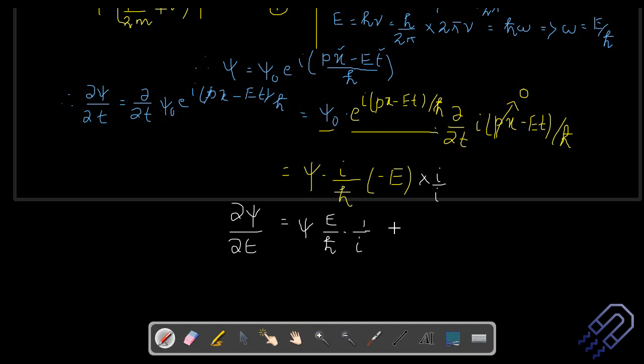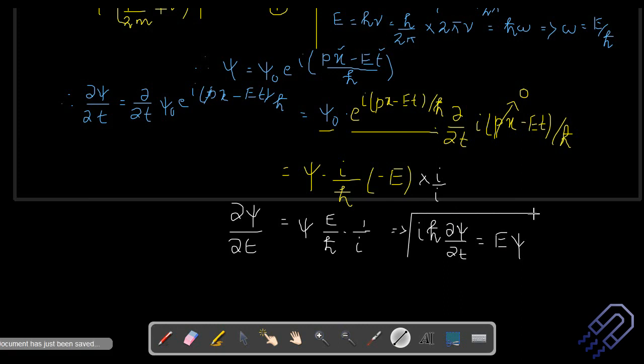And we can further simplify this. i h cross can cross multiply here, so I can write it as i h cross del psi/del t is equal to E into psi. And this is an important term. So this is the derivation that we needed in terms of del psi/del t. Let me just keep it inside the box and mark it as number 2.